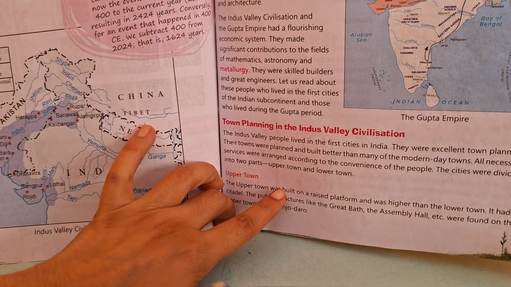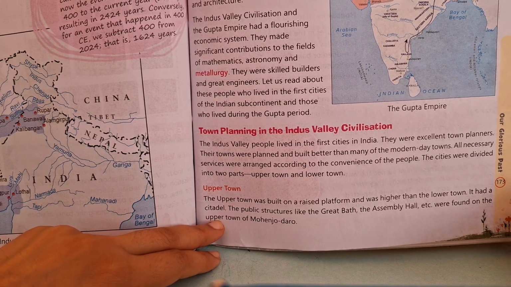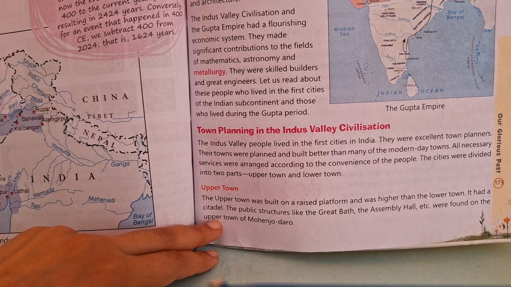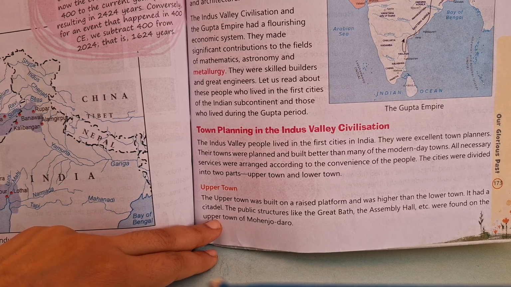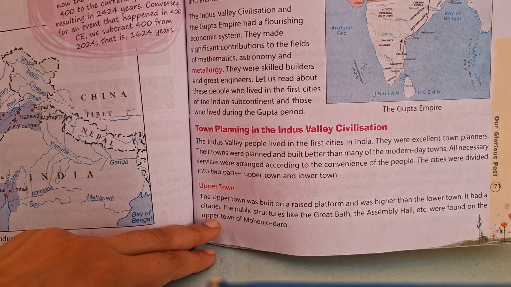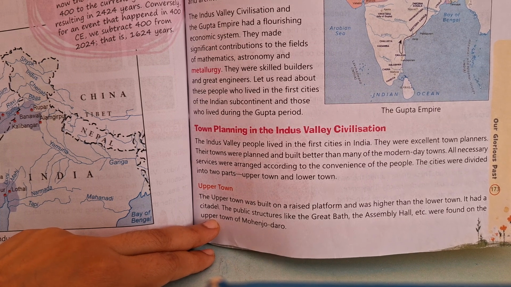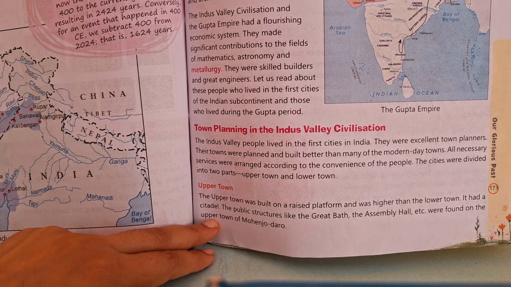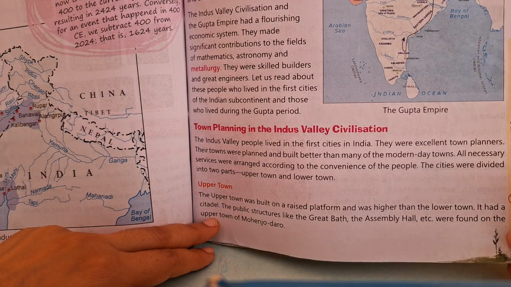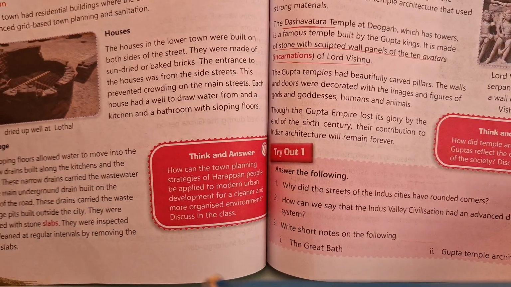The cities were divided into two parts, the upper and the lower town. The upper town was built on a raised platform and was higher than the lower town, which had a citadel. The public structures like the Great Bath and Assembly Hall were found in the upper town. So this is how you are going to write. If they say write the town planning of the Indus Valley civilization, it had an upper town and a lower town. Upper town means it was slightly on a higher platform than the lower town. So there were public structures like the Great Bath and the Assembly in the upper town.